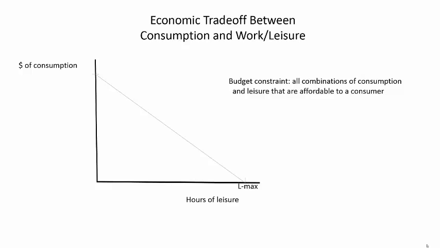In this case, rather than allocating a budget between two different consumer goods, we'll construct a budget constraint that reflects the trade-off between consumption and leisure. On the vertical axis, we'll measure the amount of consumption goods that are affordable or chosen by a consumer. Think of this as measuring a composite single consumption item whose price is $1 per unit. On the horizontal axis, we'll track hours of leisure the consumer chooses to take, which is simply the total number of hours available in a given period, labeled Lmax, minus chosen hours of work.